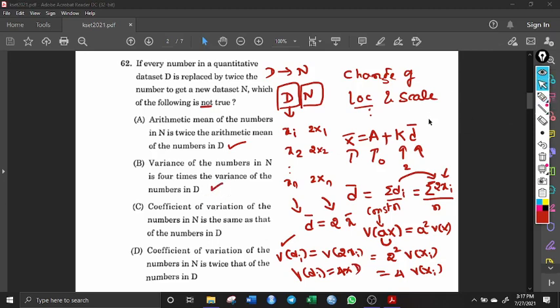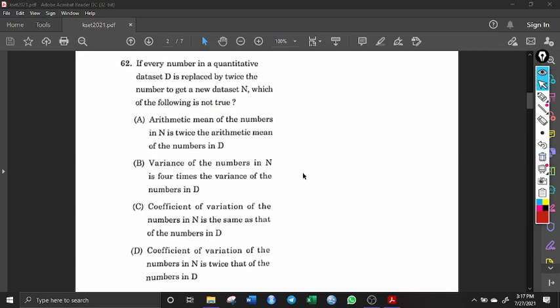Now let us look at this third statement, coefficient of variation. So what do you mean by coefficient of variation? Coefficient of variation CV is given by sigma by x bar into 100. This is the formula. And what is the relation between this sigma and variance? Sigma is equal to square root of variance of any data set x. So square root of variance is nothing but standard deviation.